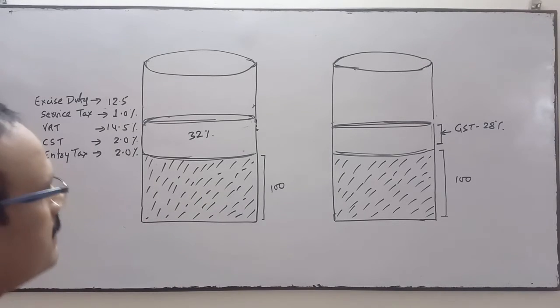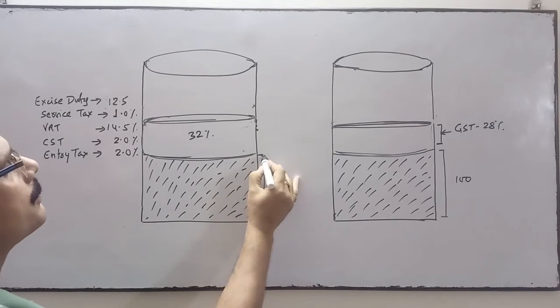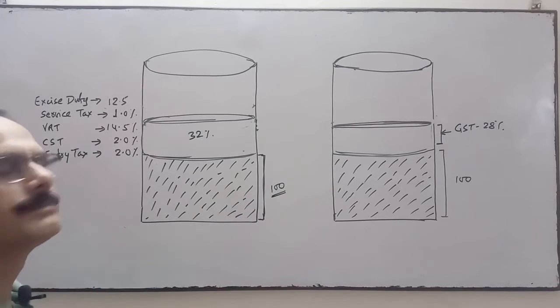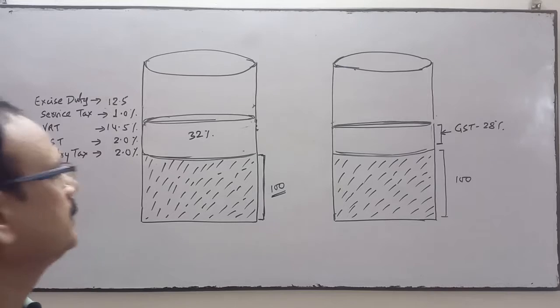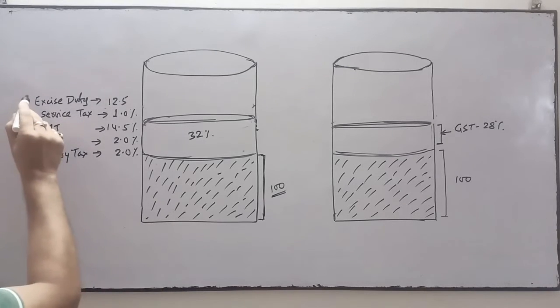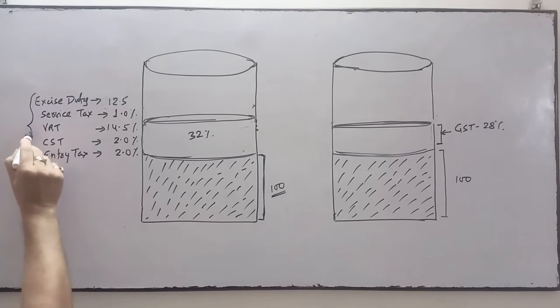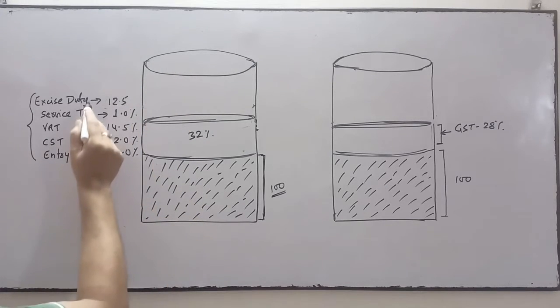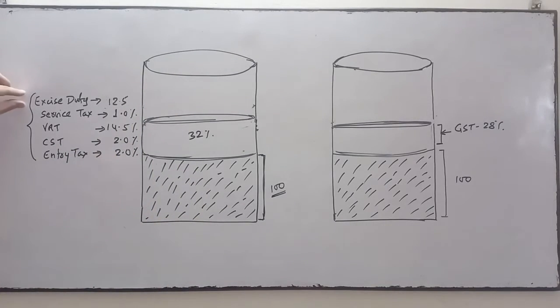Under the previous tax system, if the cost of goods is 100, these taxes were imposed on these goods: excise duty, service tax 1%, VAT 14.5%, CST 2%, entry tax 2%.